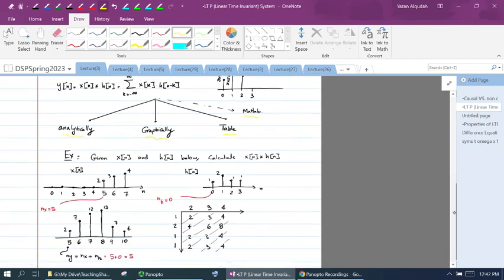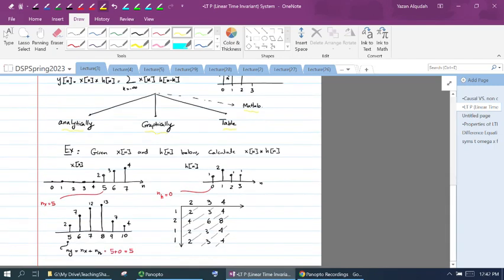So let's say we have two signals that I want to convolve together. x of n equal to 2, 3, 4. h of n is equal to 1, 2, 1, 1. And I want to see what the result of the convolution is. The way we do the convolution using the table method, I'm going to take one of the signals. In this case, I'm going to take 2, 3, 4. I'm going to write them in a row. So I have 2, 3, and 4. Then I'm going to take the second signal, which is 1, 2, 1, 1, and I'm going to write it vertically. 1, 2, 1, 1.